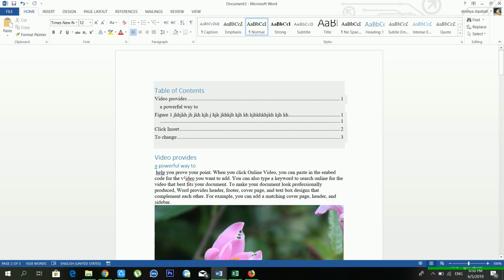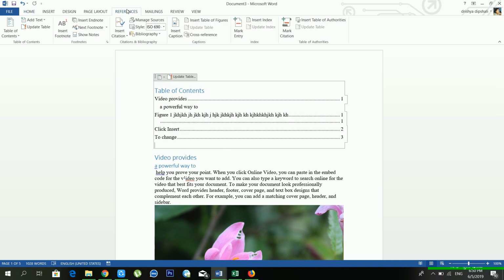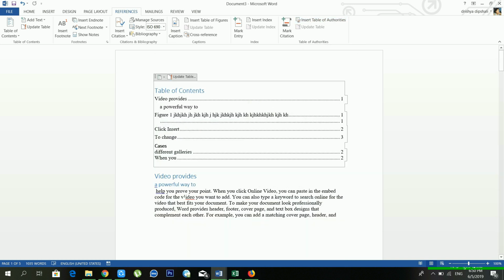contents. From the table of contents, if you want to use that as a table of authorities, just go to reference and click insert table of authorities and click OK. Now see, the different galleries and when you are inside my table of authorities. So you can also use this feature to make a different kind of table. It's one of the amazing features of Microsoft Word.